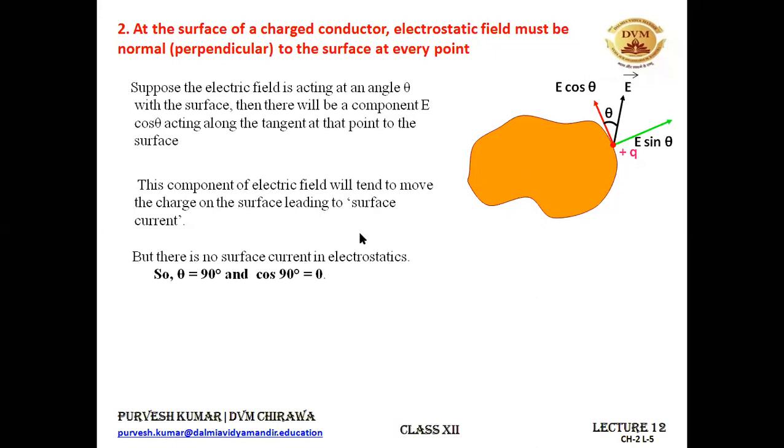That's why we can say that this theta is not along the surface, because charge is not moving at all. If a conductor is charged, then the charges are not moving on its surface. All right. So theta is 90 degrees, and when theta is 90 degrees, it means cos theta is equal to 0. So you have to keep this point in mind, that at every point on the surface of a charged conductor, the electric field is always perpendicular to the surface, that is normal to it. And this is the proof of it.